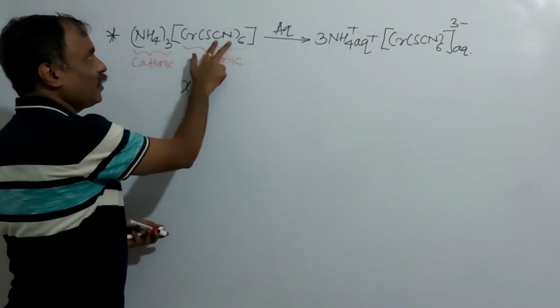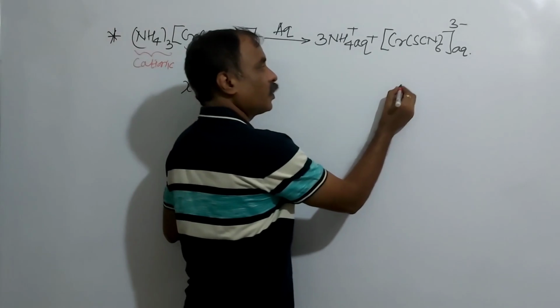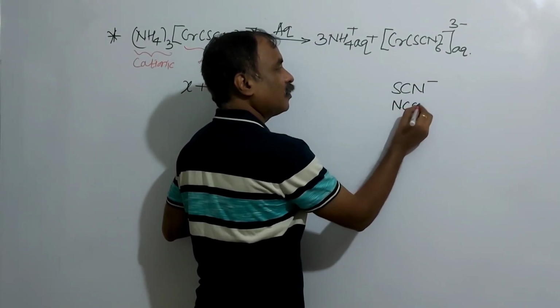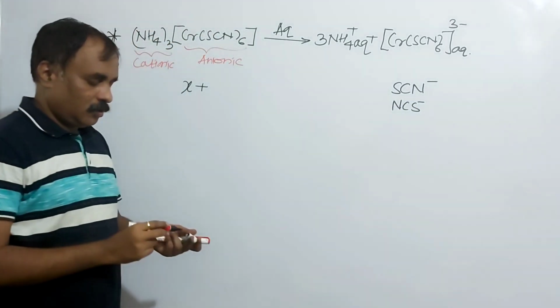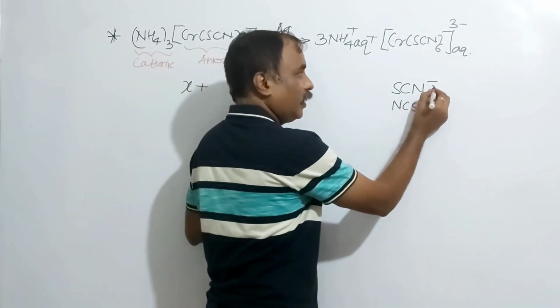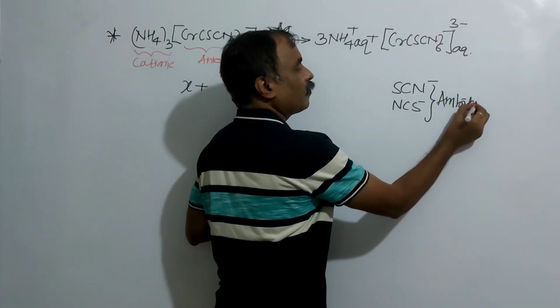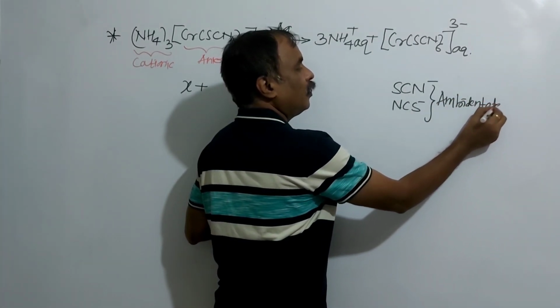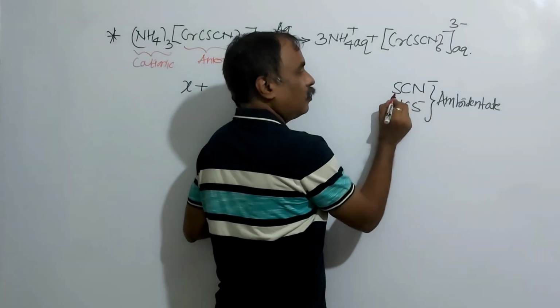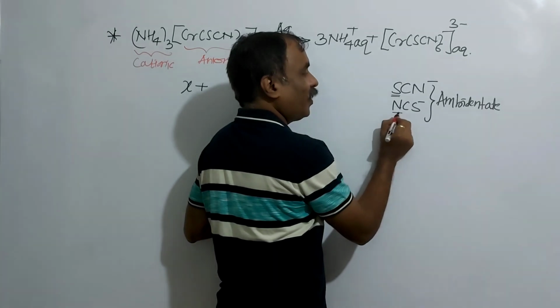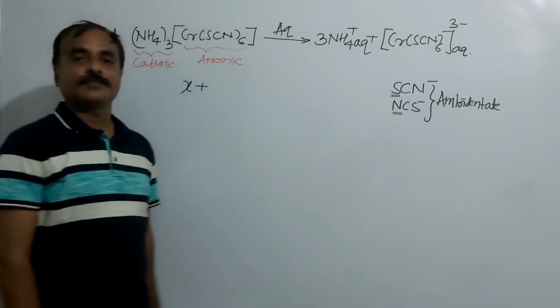Remember, here the ligand is SCN minus. Remember SCN minus and NCS minus: ambidentate ligand. In SCN minus, the point of attachment is sulfur, and in NCS minus, the point of attachment is nitrogen.